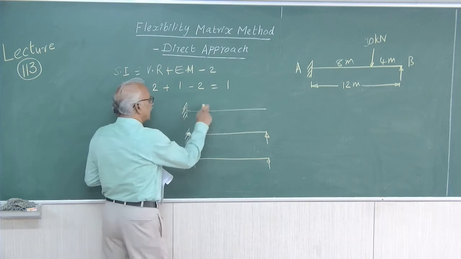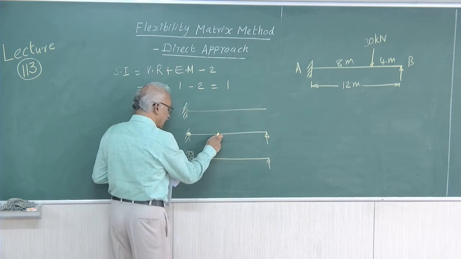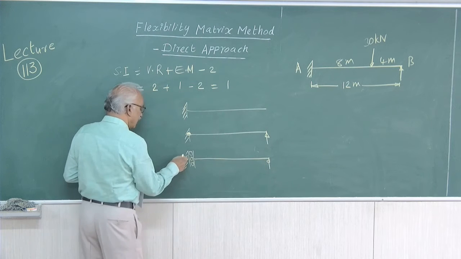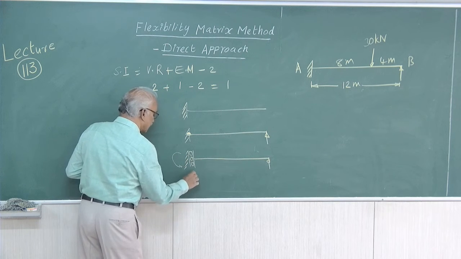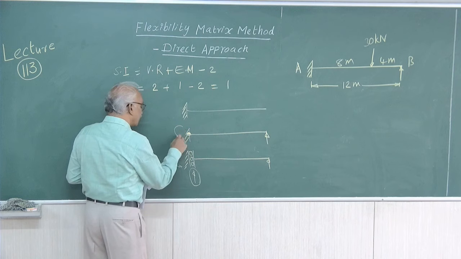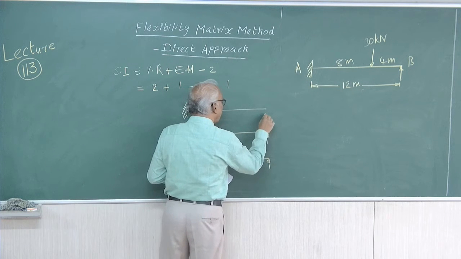Here it is a cantilever, here it is a simply supported beam, here we retain the moment component, but the reaction is released. Therefore, we are treating RB as the redundant in the cantilever, MA as redundant in the simply supported beam, and RA as redundant in the third case.